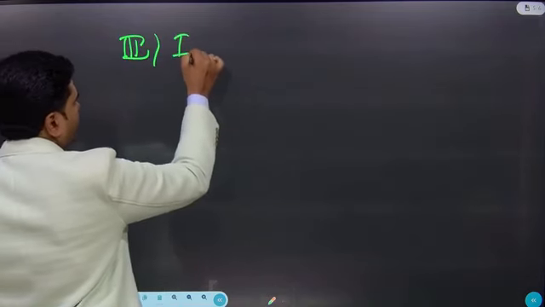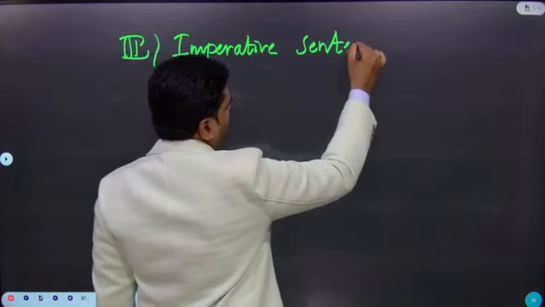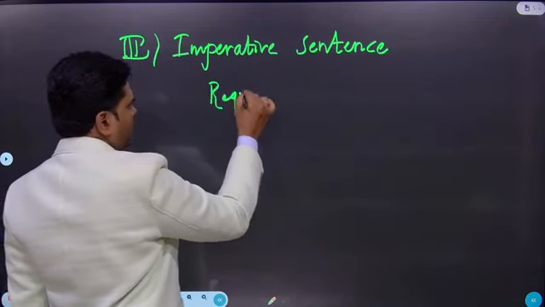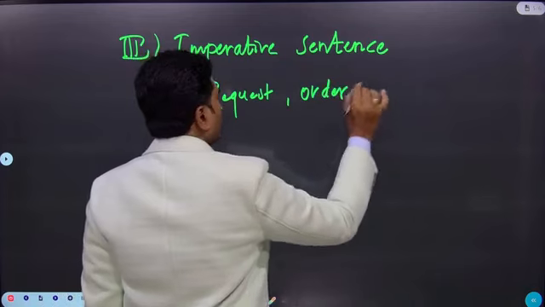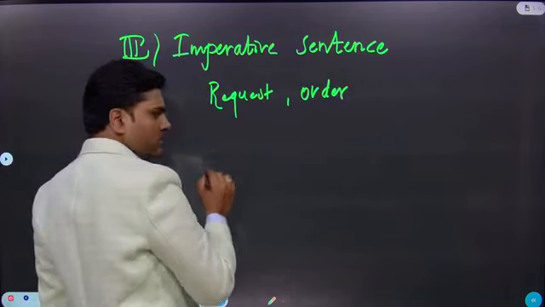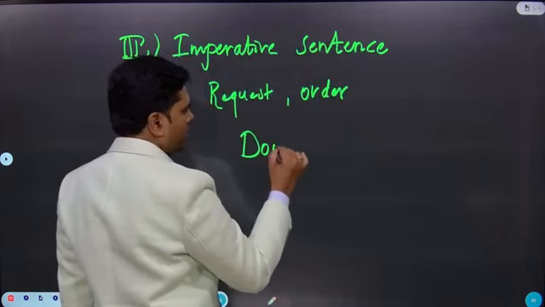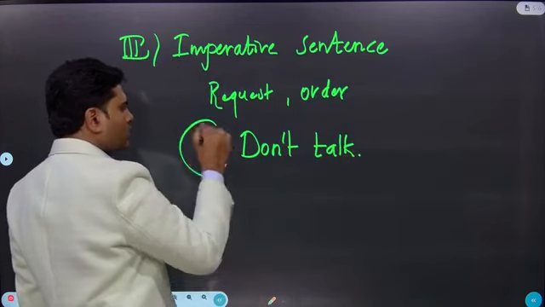Next, the third type of sentence is the imperative sentence. What is this? This sentence is going to request or order someone. Whenever your lecturer is pissed off with your disturbance in the class, he is going to tell you, don't talk. He will order you. Don't disturb my class. Don't talk. Here, you is understood.